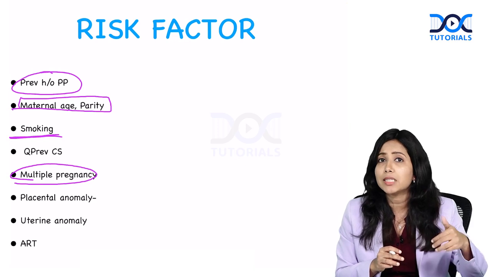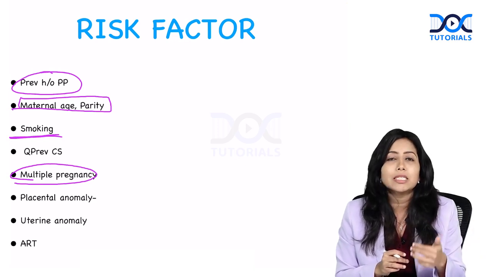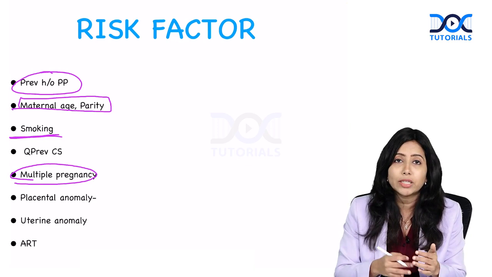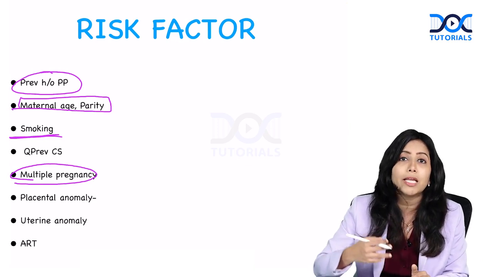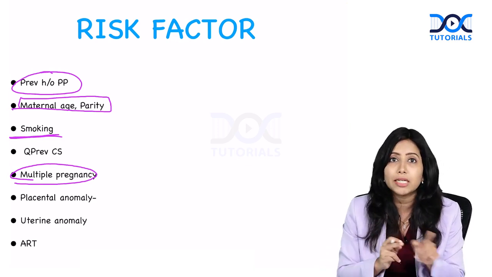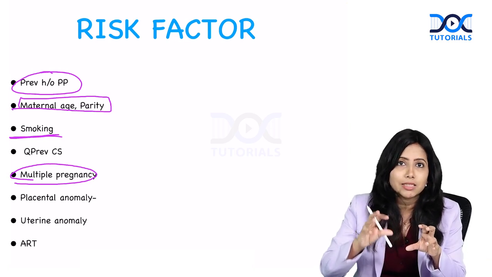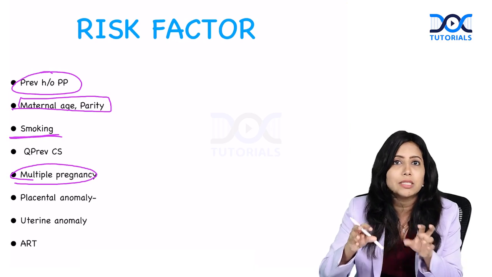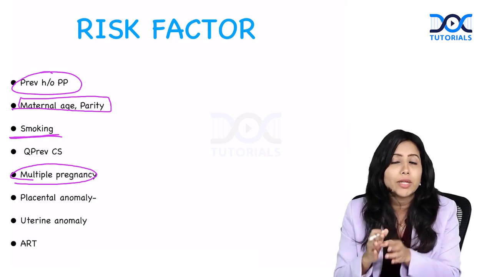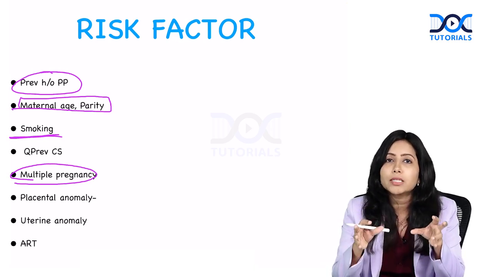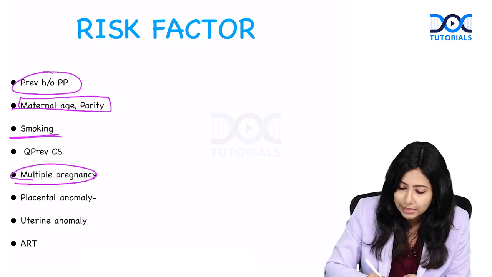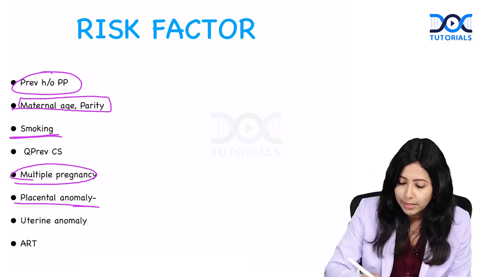Whenever there is a placental anomaly, such as a succenturiate lobe or a bilobate placenta, the risk increases. I have taught in detail about this in the topic of placenta. When there is another successive lobe, a smaller lobe, that is succenturiate lobe, or when there are two lobes, placenta bilobata, they again increase the risk of placenta previa.